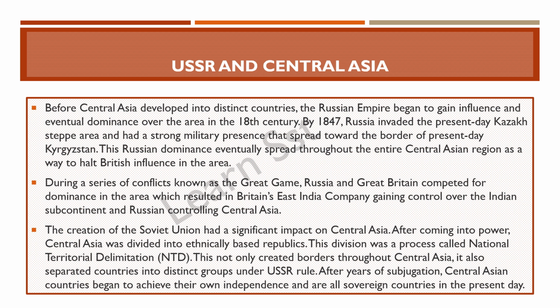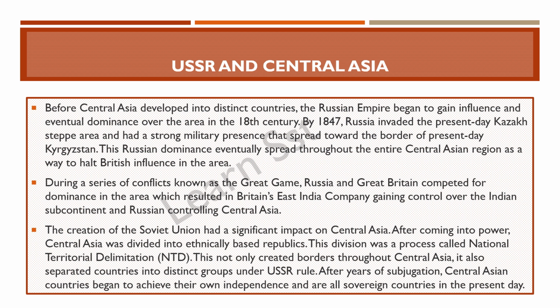So Kazakhstan's steppe region, steppes are the grasslands. When we have the grasslands in the tropical regions, those are called savanna grasslands. But those which are in the temperate regions, those temperate grasslands are called steppes. Now over here, Russia slowly and steadily started expanding themselves, and they had taken the region of Kazakhstan's grasslands and then they came right up till Kyrgyzstan.